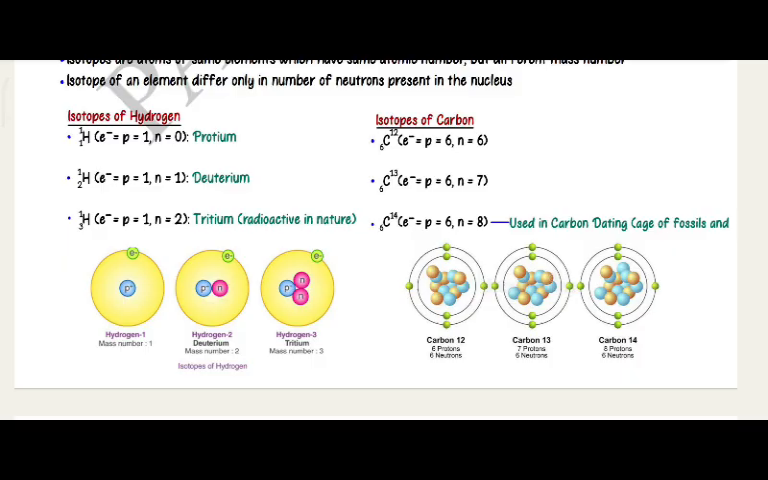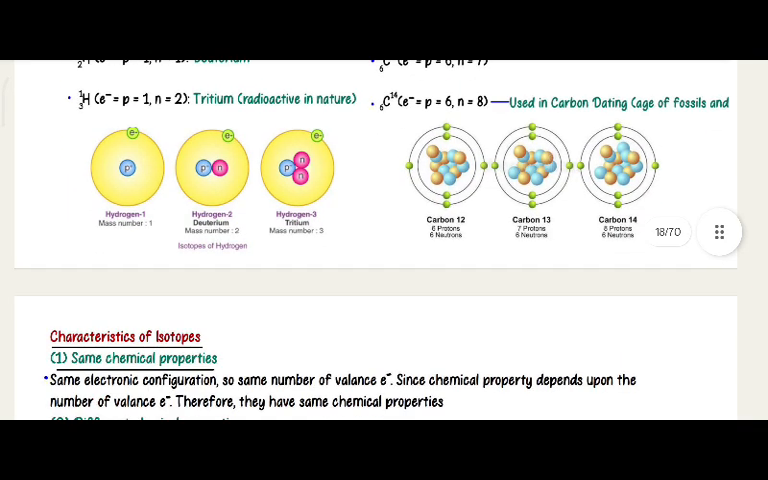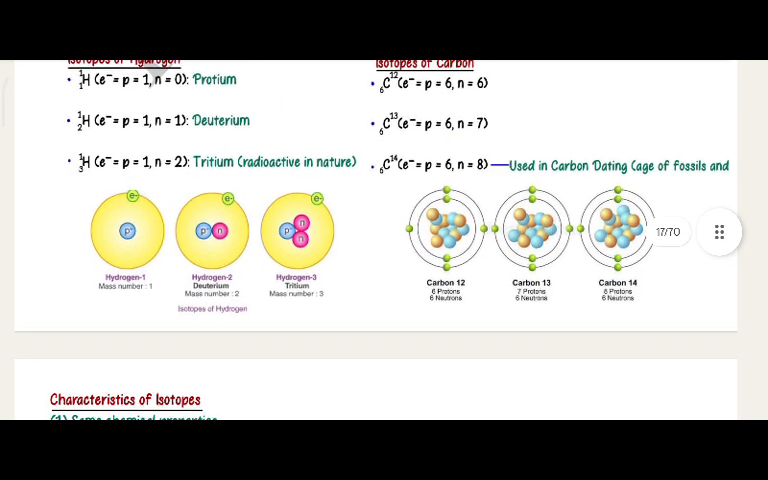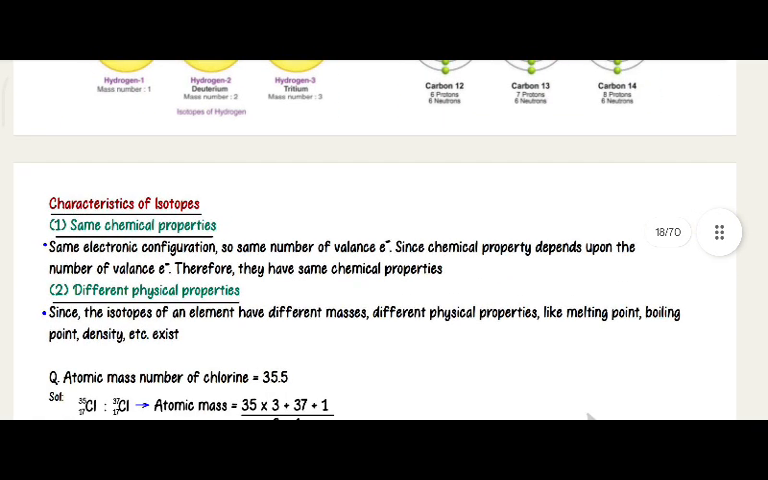Used in carbon dating. Age of fossils and other things. Carbon 12, 6 protons, 6 neutrons. Carbon 13, 6 protons, 7 neutrons. Carbon 14, 6 protons, 8 neutrons.